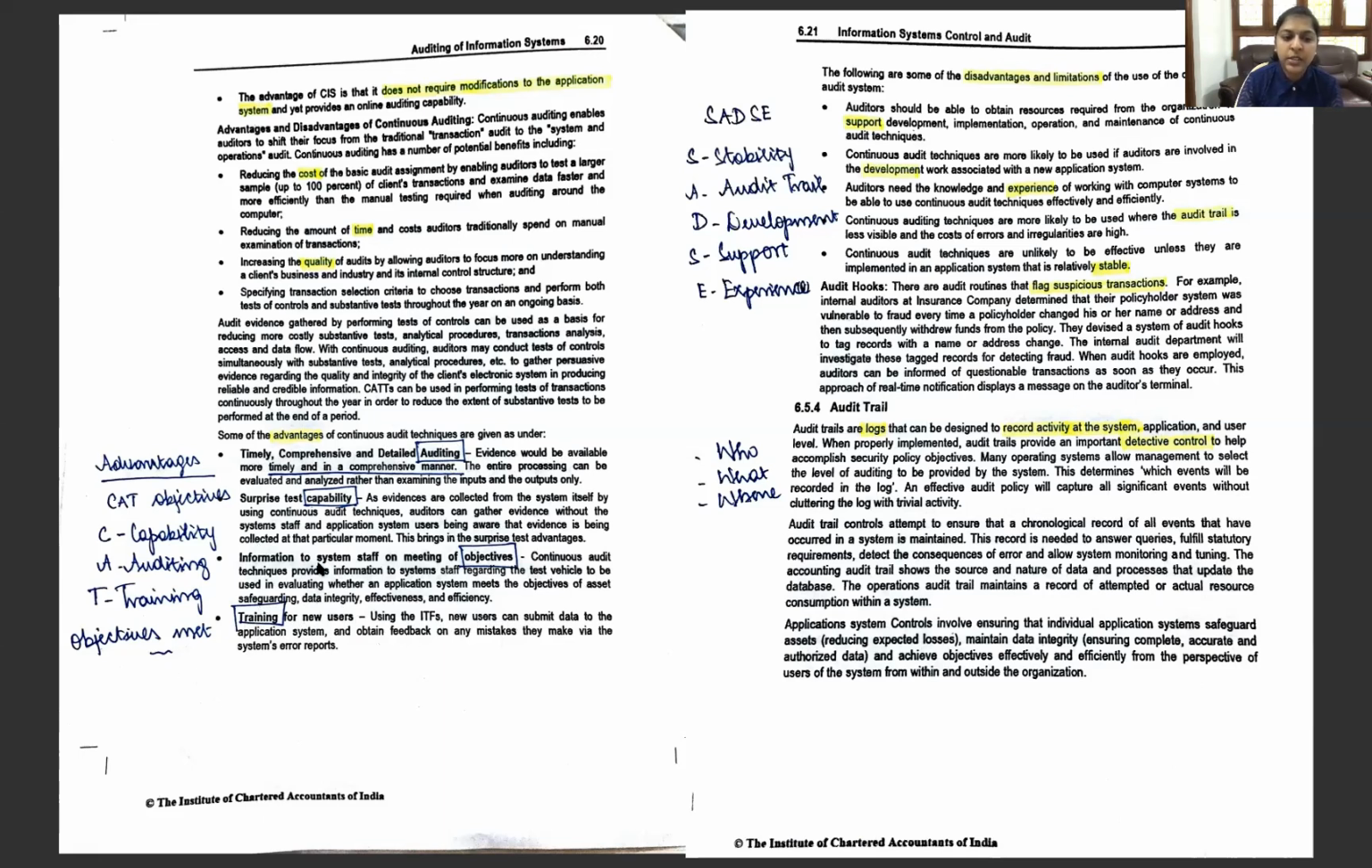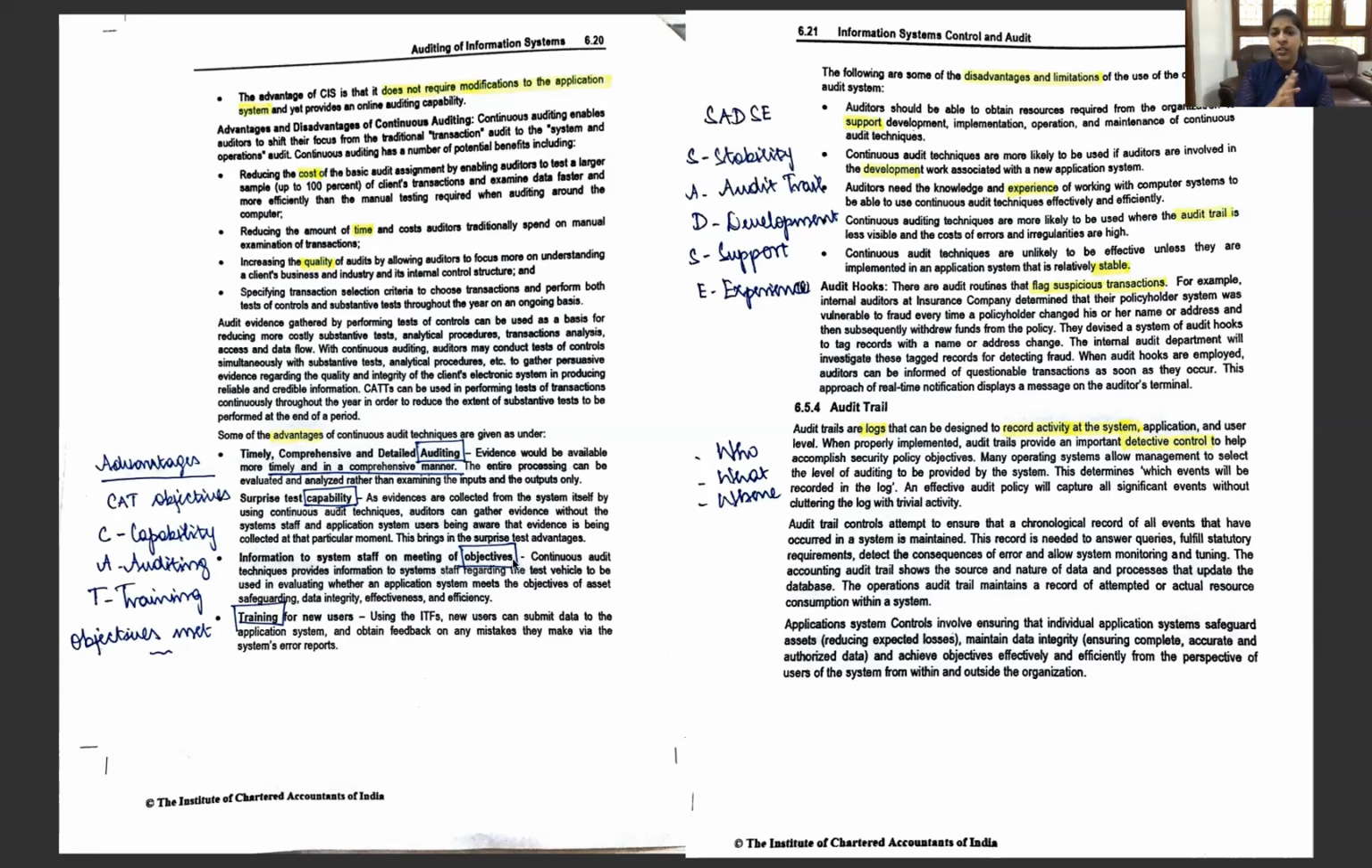And objectives, that is, information to system staff on meeting of objectives. It helps them to meet the objectives. Continuous audit techniques provide information to system staff regarding the test vehicle to be used, and it helps them to meet the objectives of asset safeguarding, data integrity, effectiveness and efficiency, economy, and so on. Okay, these are the advantages of CAT techniques. C for surprise test capability, A for auditing, that is detailed auditing, T for training for new users, and objectives is information to system staff on meeting the objectives.